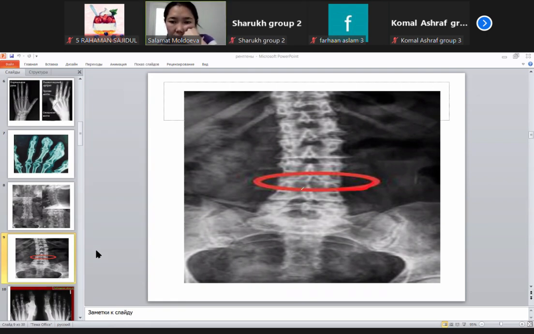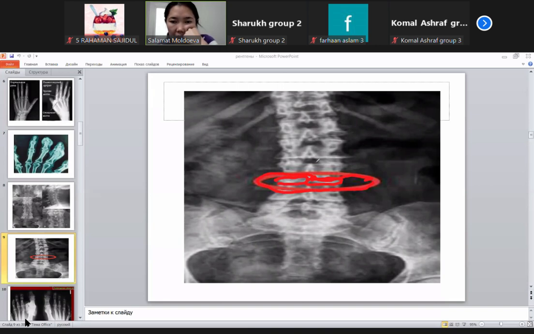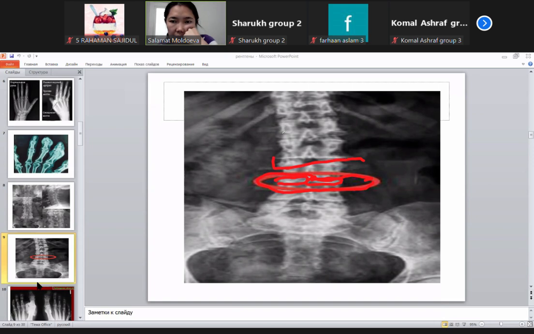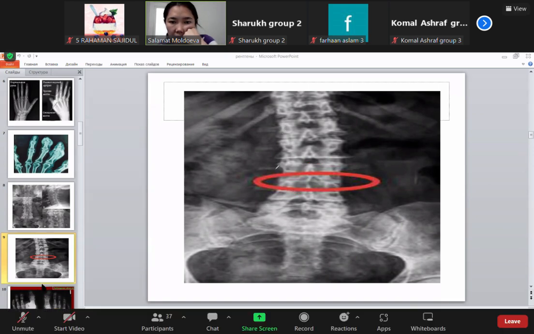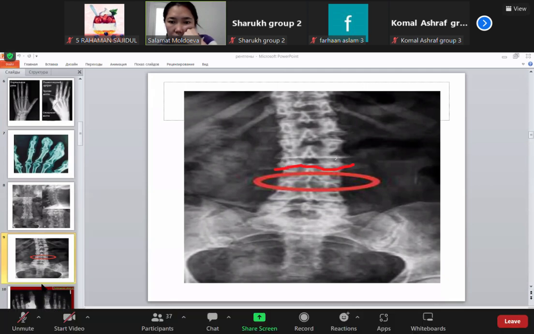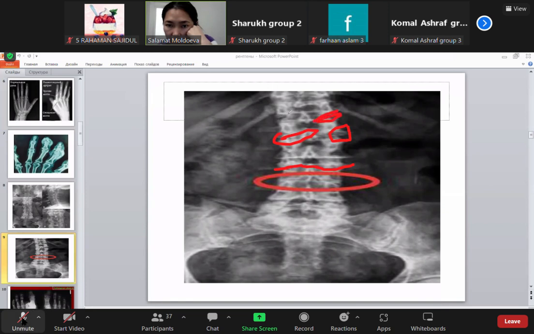Why is here a red ring? Because here ankylosing really happened, Rahman. Here, absolutely no cavity. About this intervertebral area, I agree. But look here, sorry, one second. Here, cavity is visible a little bit, and here, no syndesmophytes. Of course, in this part ankylosing happened, but not totally, a little bit is present. Here, already ankylosing; here, a little bit of cavity present. Here, a little bit present; here, ankylosing, Rahman.